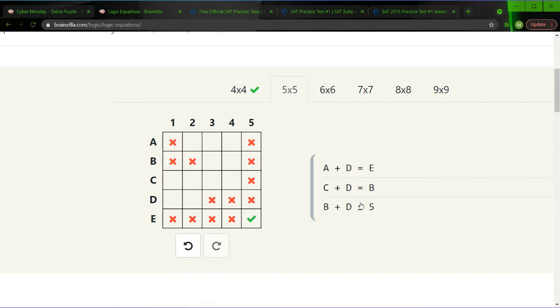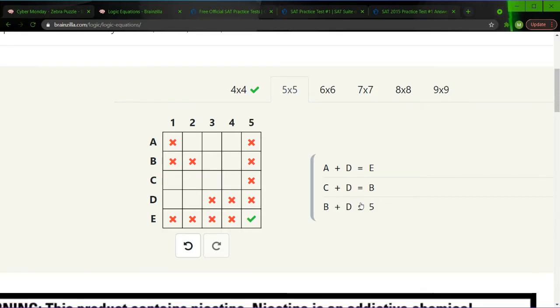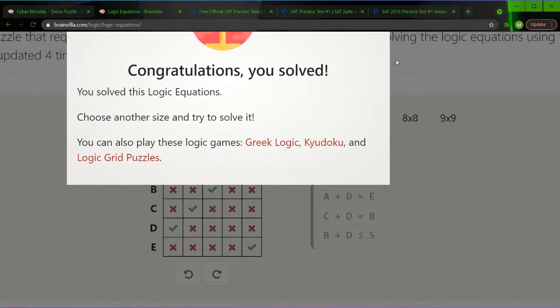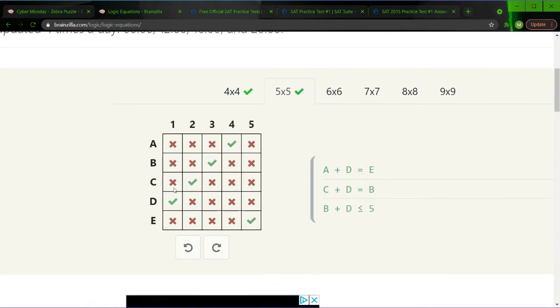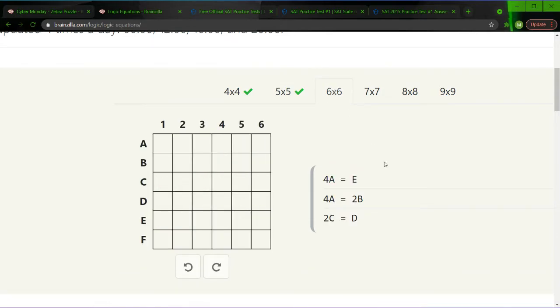However, if E is 5, that's A plus D. So either A and D are 3 and 2, or 1 and 4 between A and E. And that does actually work if we do C and B there, which I wasn't expecting to work like that. But also, I will say these only have one solution. So if you think you're going in one direction that you think is right and nothing's wrong yet, you should probably go in that direction because you're probably not wrong if things are fitting in.